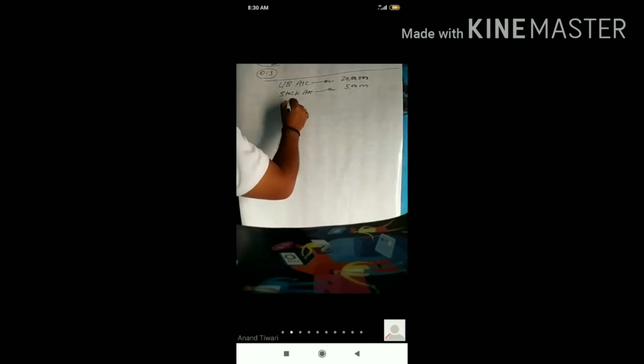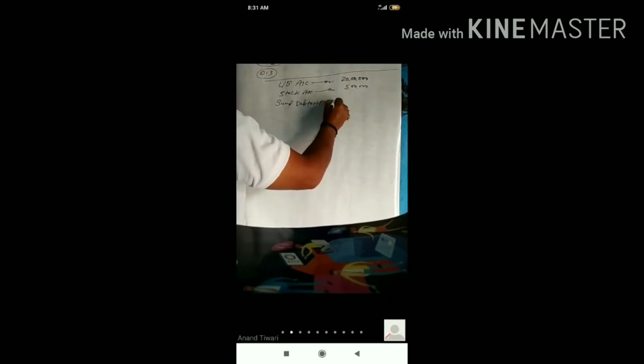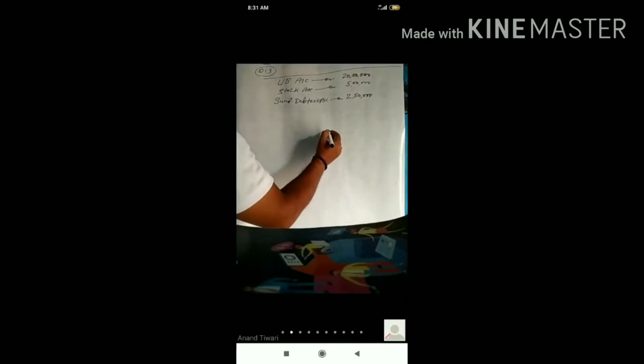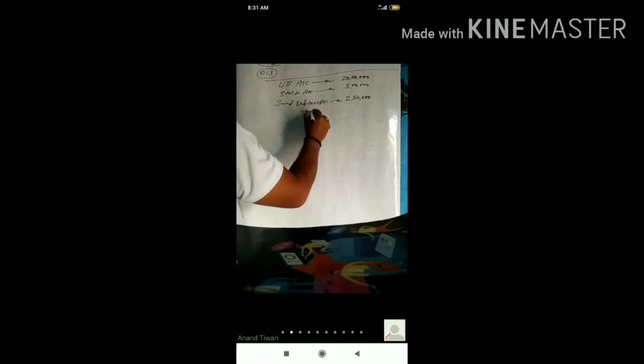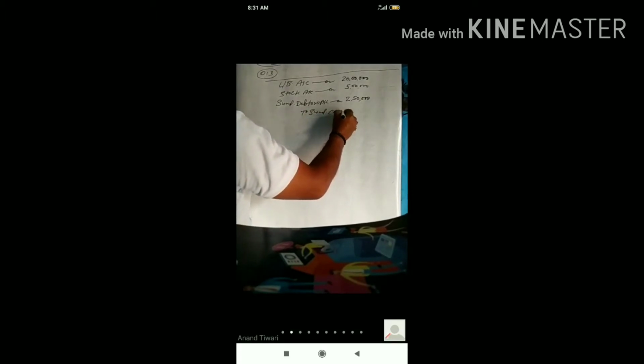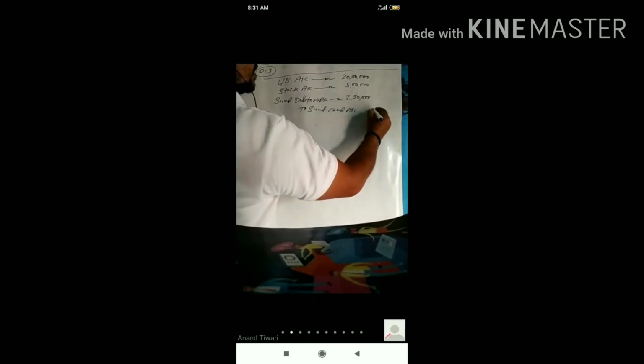then sundry debtors account debit, that is 2,50,000, and to sundry creditors account, that is 2 lakh.